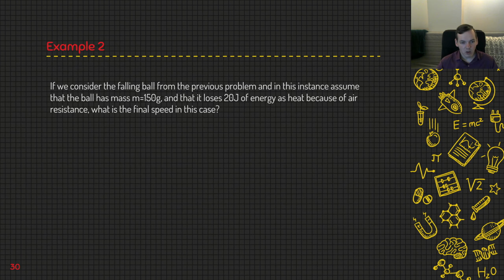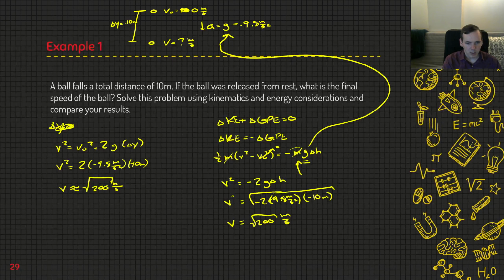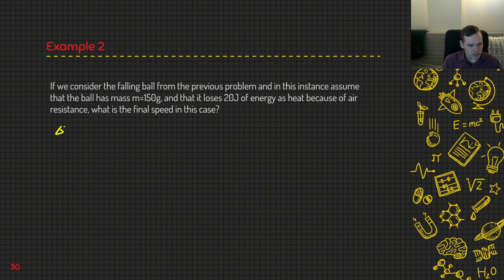If we consider the falling ball from the previous problem, and in this instance assume that the ball has a mass of 150 grams, and it loses 20 joules of energy as heat because of air resistance, what is the final speed? In this case, we need to use energy because we haven't learned how to deal with this in kinematics. So I'm going to take what I had written right here and copy that over. Delta KE plus delta GPE is equal to negative 20 joules. 20 joules is lost as heat.